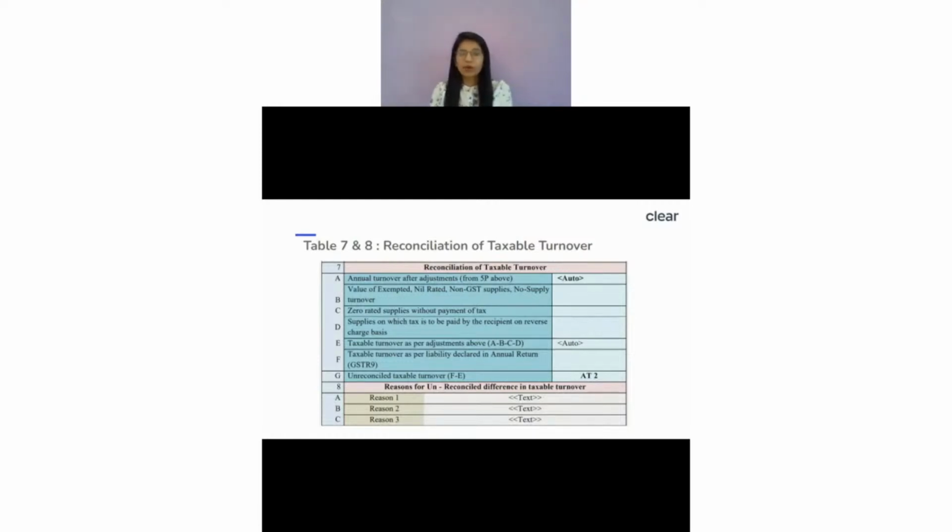Right, so this was about, if I look into our next table, the reconciliation of the taxable turnover. So here we have done the reconciliation of the taxable turnover. Before going to the next table, I would like to understand if you were able to understand until this point the reconciliation of the gross turnover and the reconciliation of the taxable turnover. If you have any query, please ask on the chat box. I will be happy to answer.